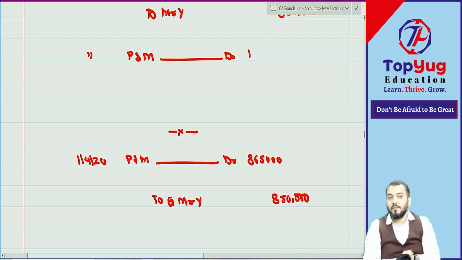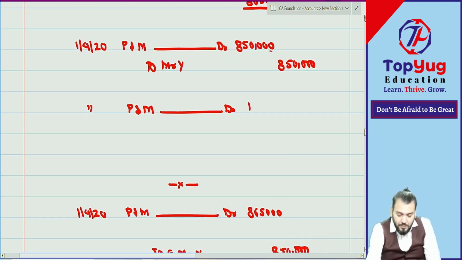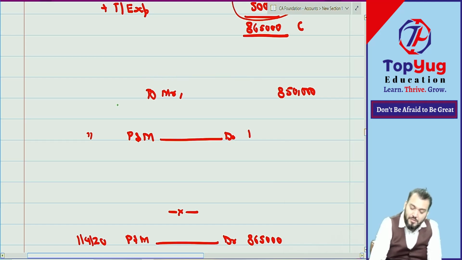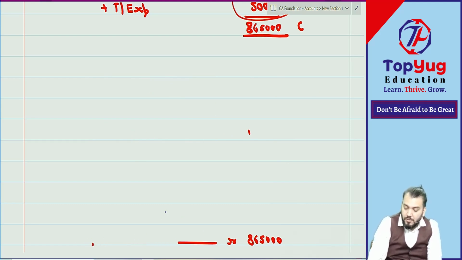Chalo, okay. Now, my role came, means everyone is confused. Everyone is confused about the journal entry. First thing, let us understand what the question was. Means 8,50,000, 8,65,000, that you forgot.